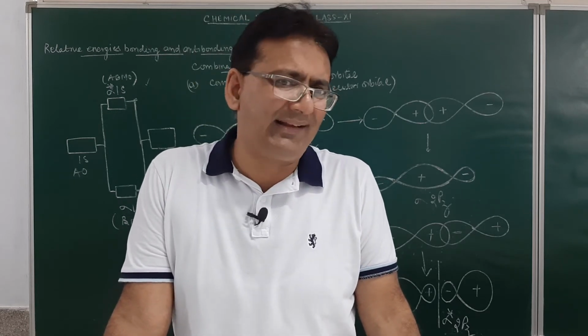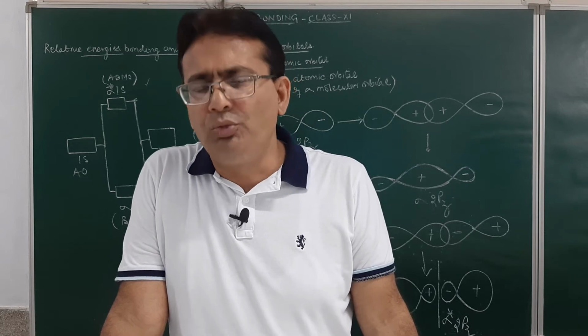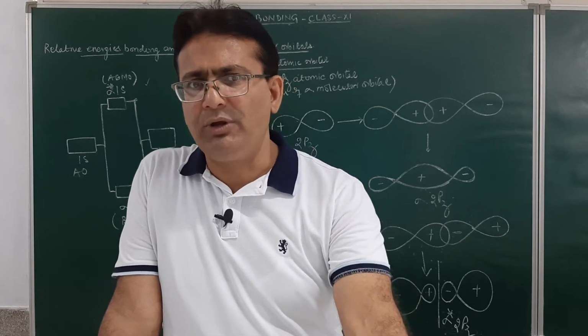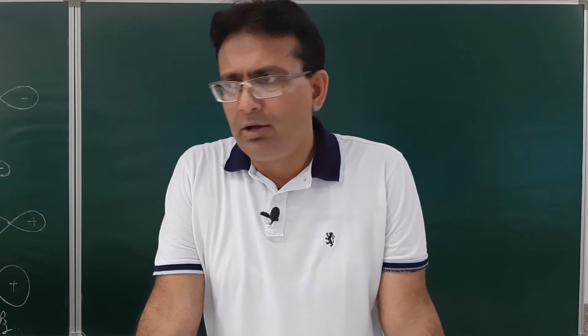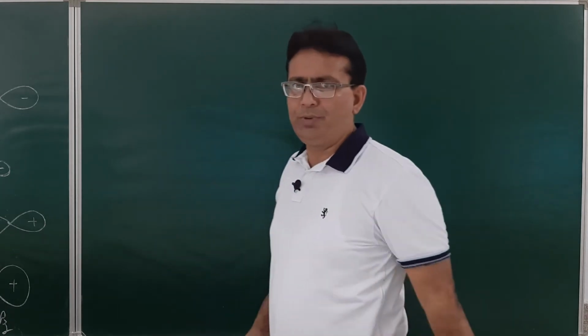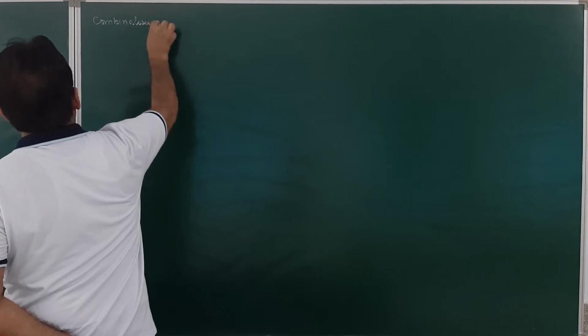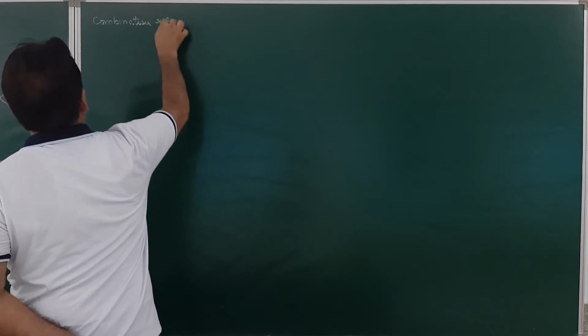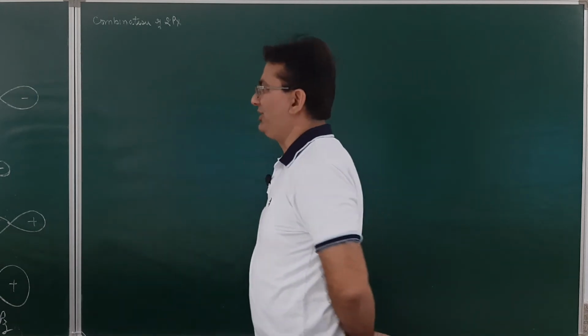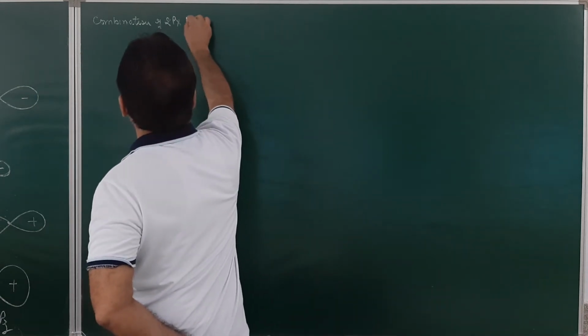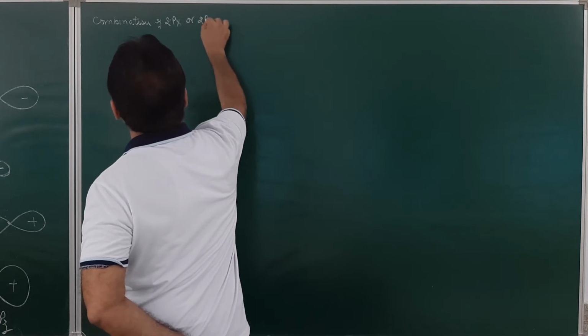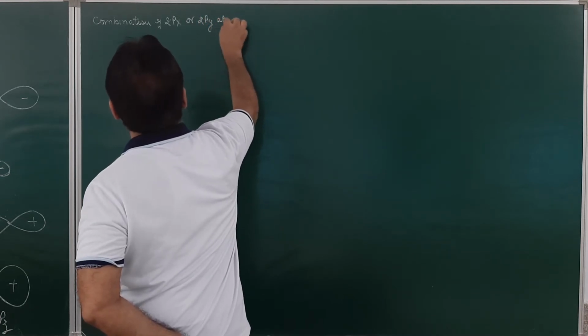So now we will discuss the combination of 2px or 2py atomic orbitals.